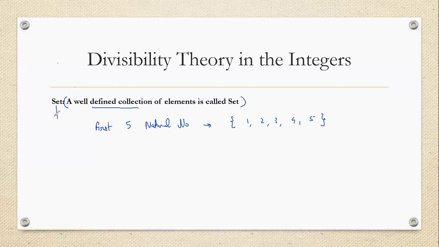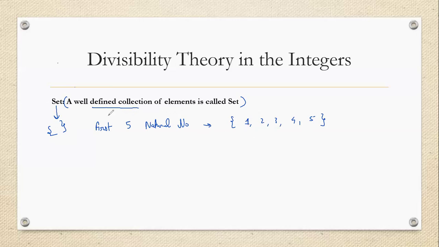A set is represented by these curly brackets. And the elements present inside the set look like this. They can be any object, number, alphabet, name of a person, name of a fruit, anything, and they are separated by a comma. I think you know the set.